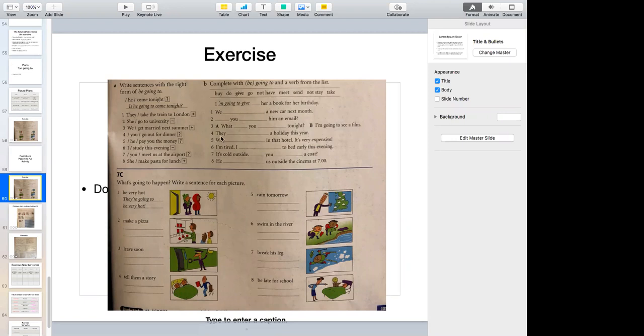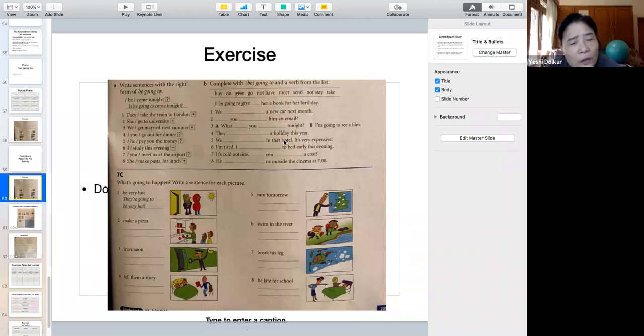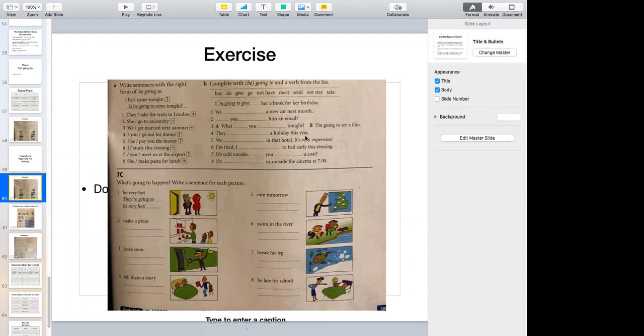All right. What about number 4? They are going to take a holiday this year. They're going to take a holiday this year. They are going to take a holiday this year. Okay, what about number 5?